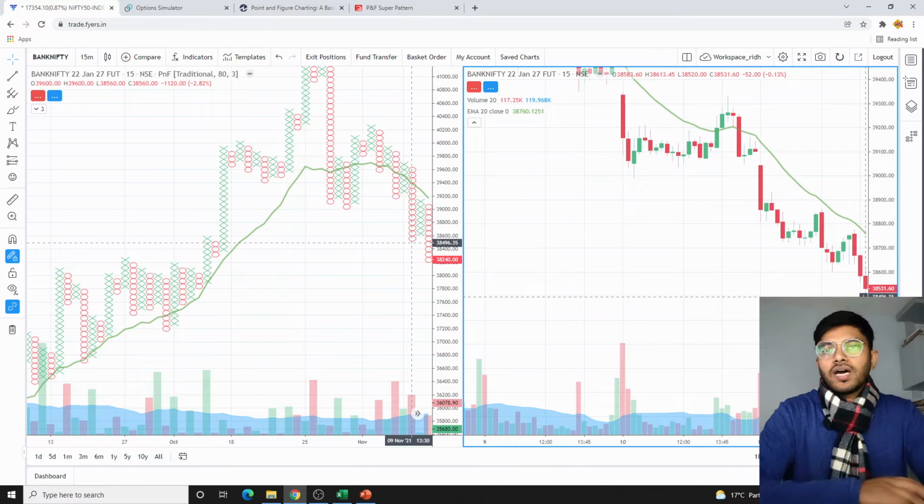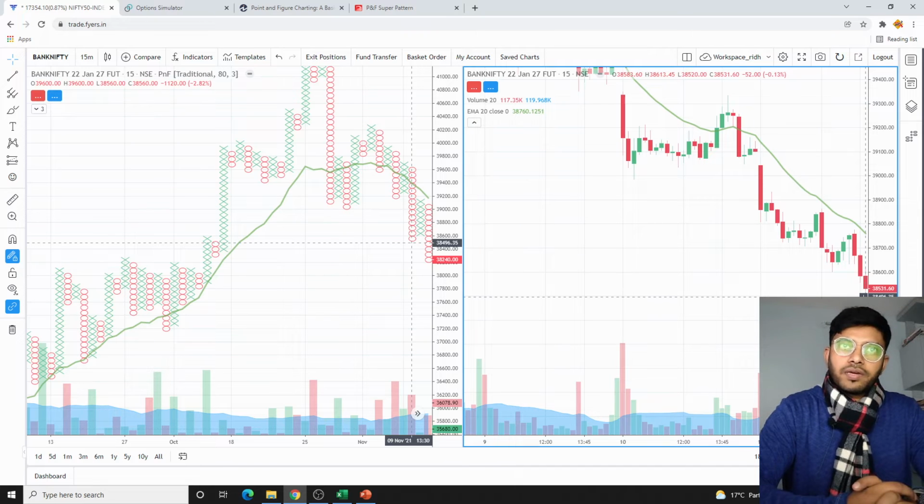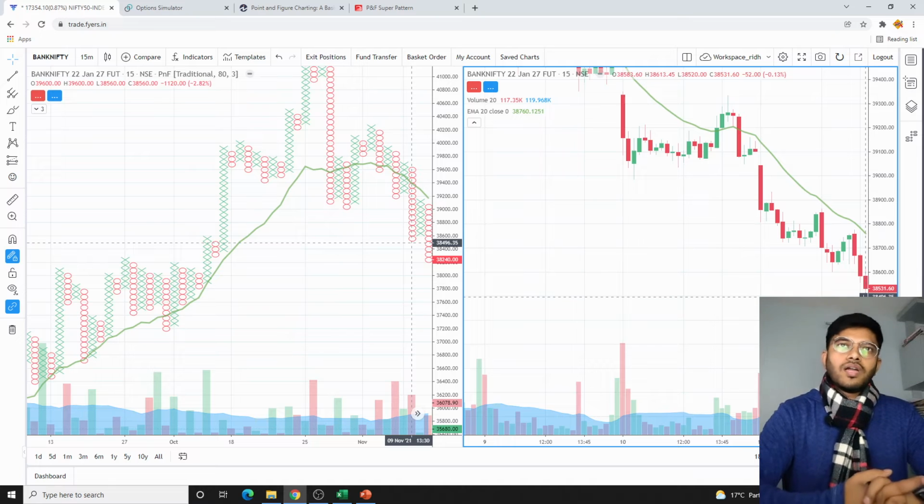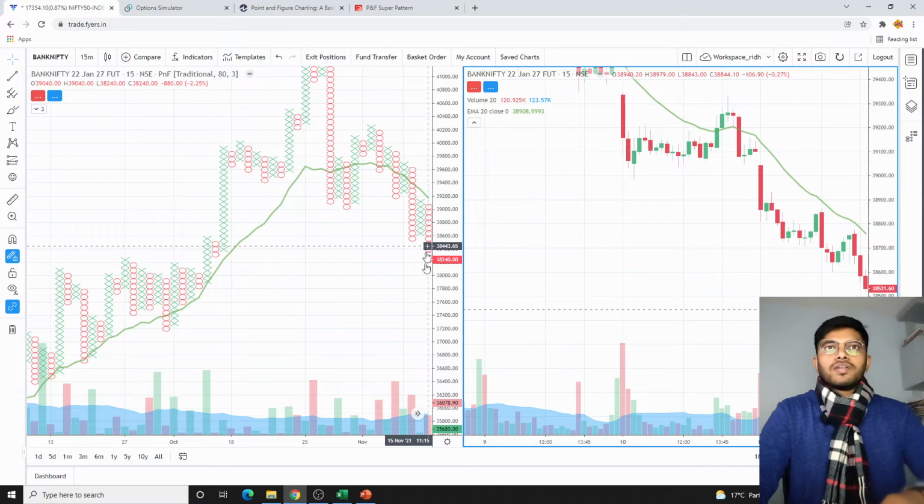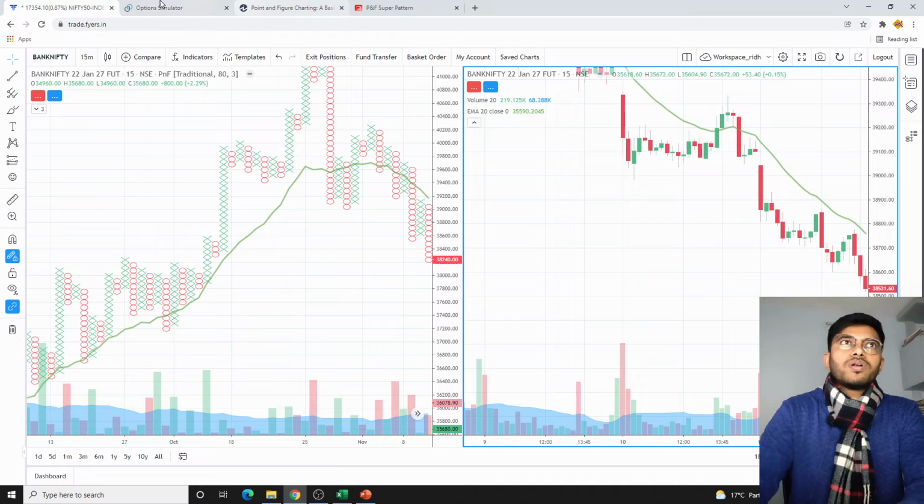At 38,531, we were still around 330 points away from the levels of the expiry. So that's the beauty of this strategy. Whenever we are entering, even on the non-directional, we are rewarded by the market. Now let's see what more trades we have.